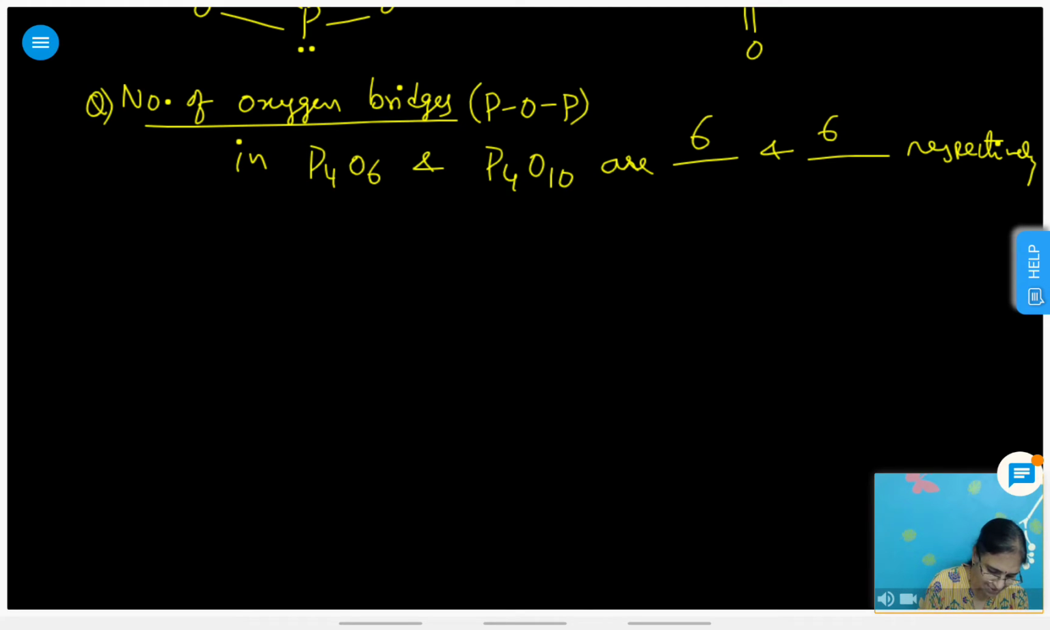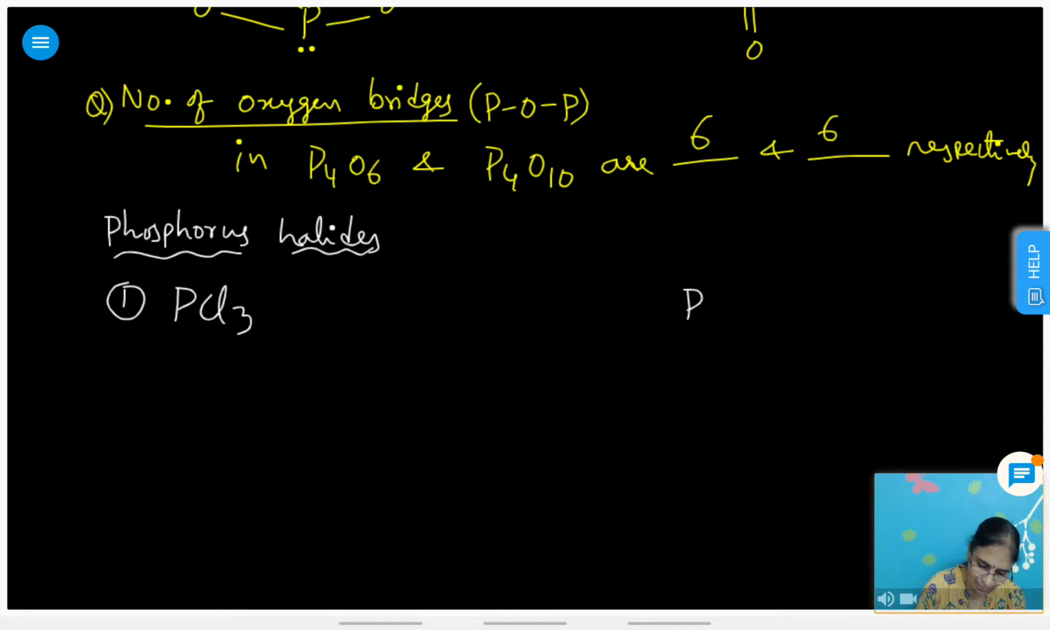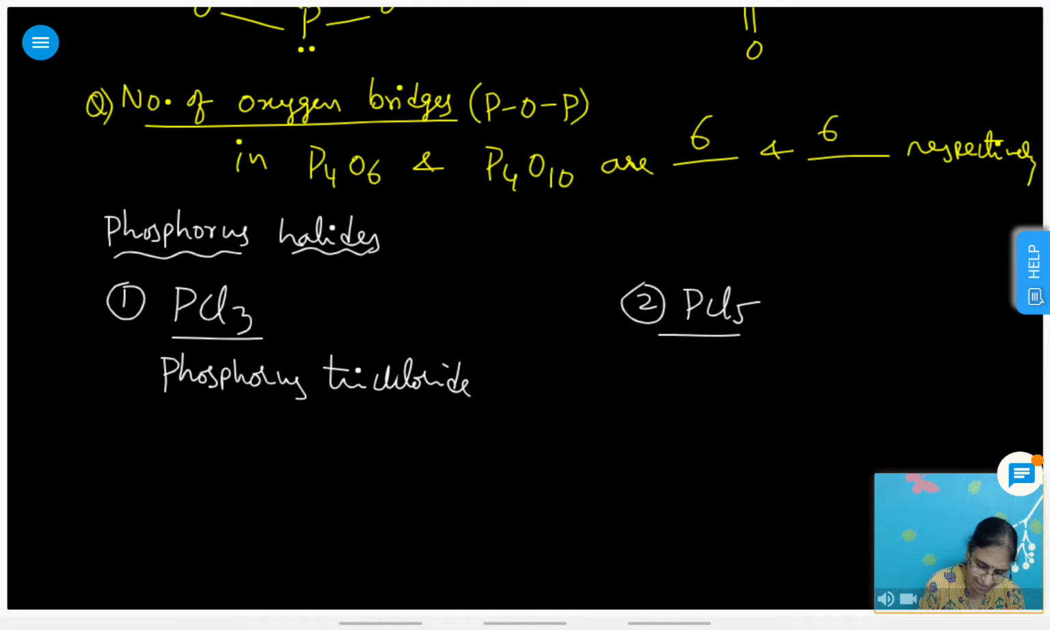So next is phosphorus halides. Halides of phosphorus are phosphorus halides. In the case of phosphorus halides, 2 halides are there. One is PCl3 and the other one is PCl5. So phosphorus trichloride and phosphorus pentachloride.